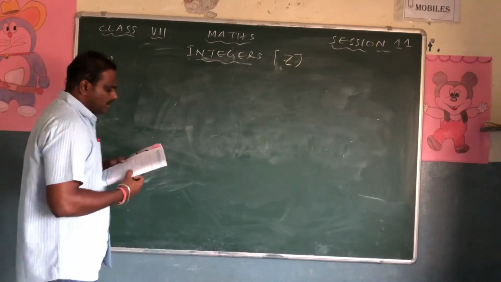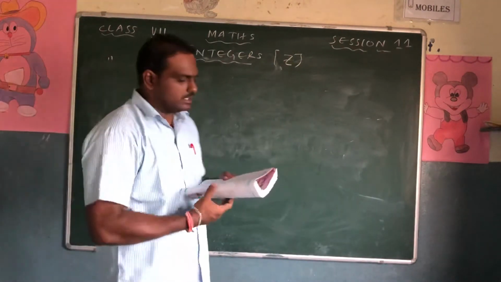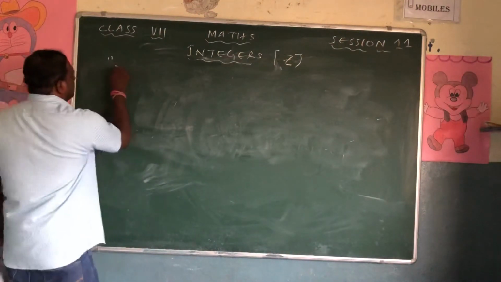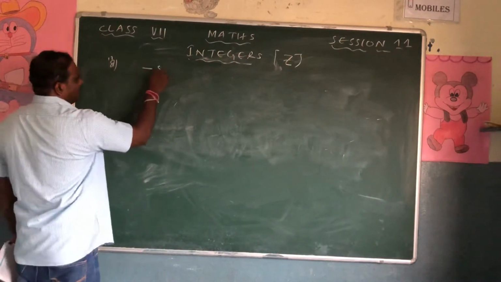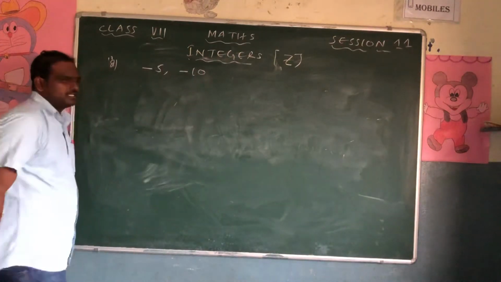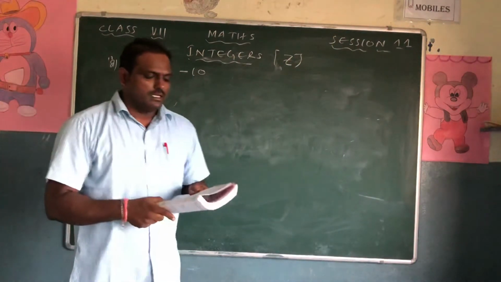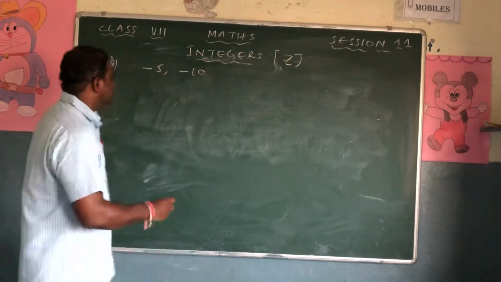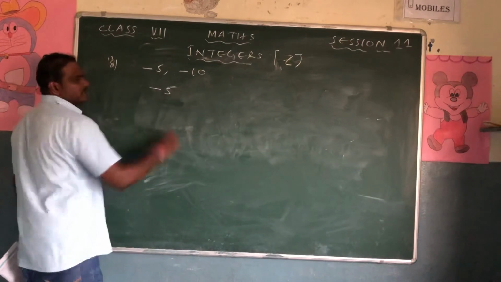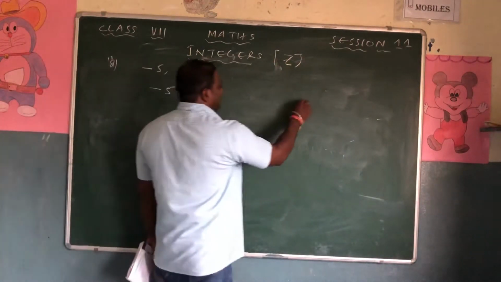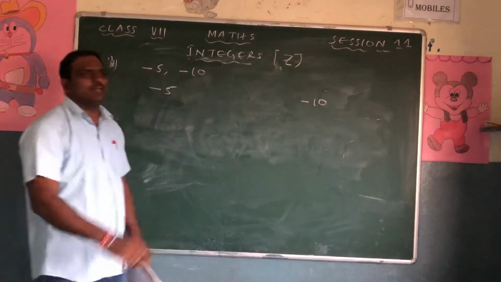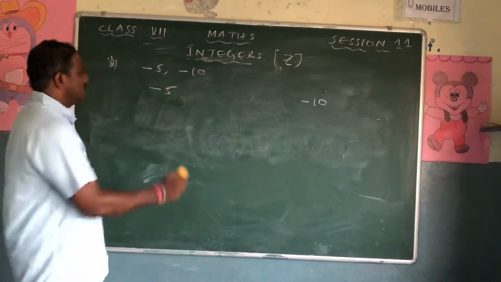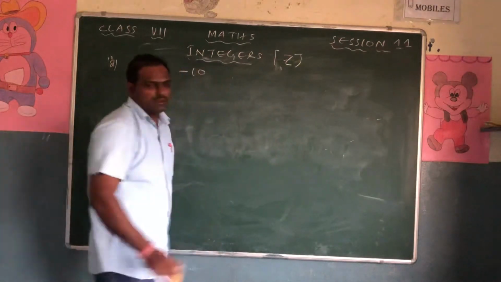Next question. Write the integers between the pair of integers given below and choose the biggest and smallest from them. So question number 2, I am not copying the question. -5, -10. So what is asked is to write the integers between the pair of integers. So he has given some numbers, -5 and -10. In between, some numbers are there. Can you guess? Yes.